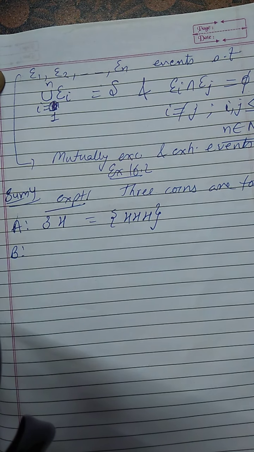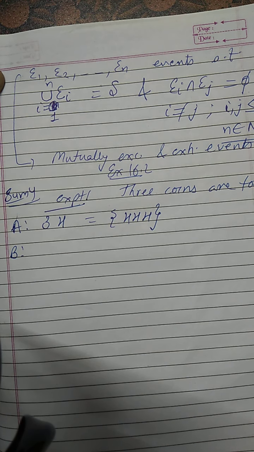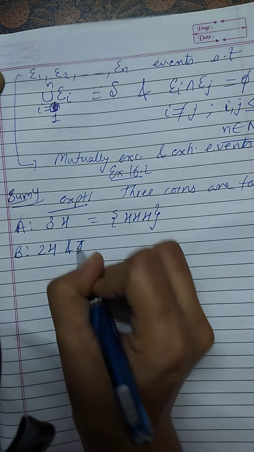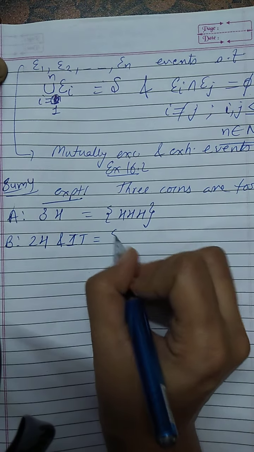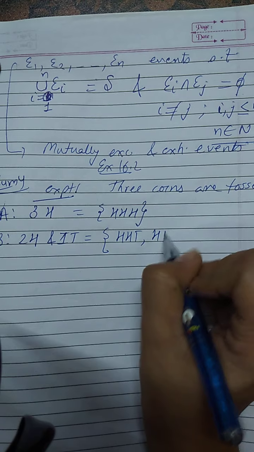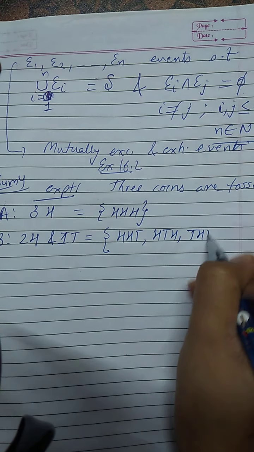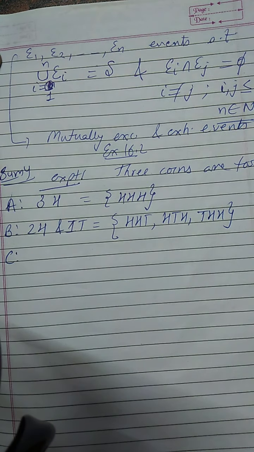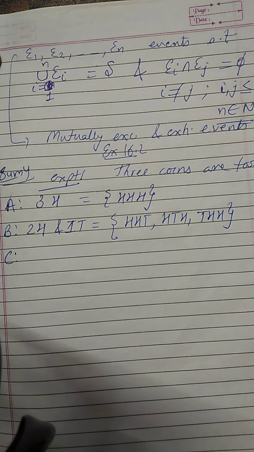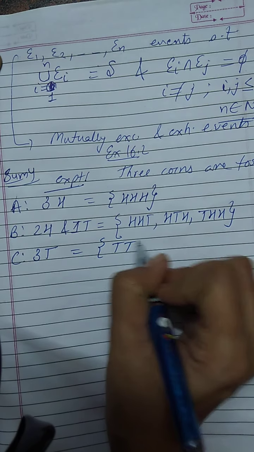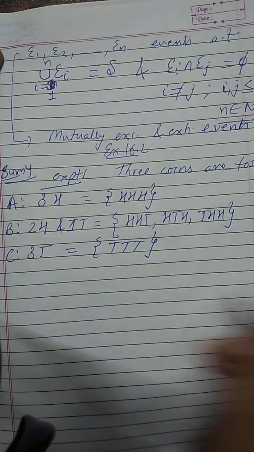B is given as two heads and one tail show, so B can be defined as HHT, HTH, THH. C is given as three tails, so it will be TTT, only one outcome.